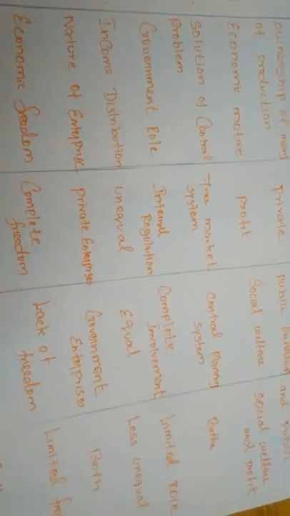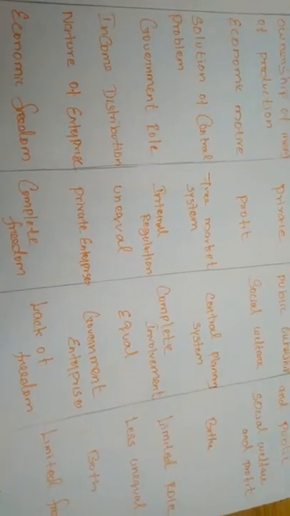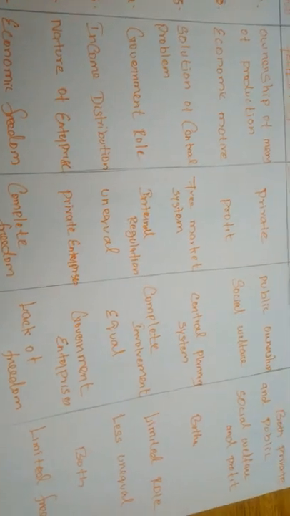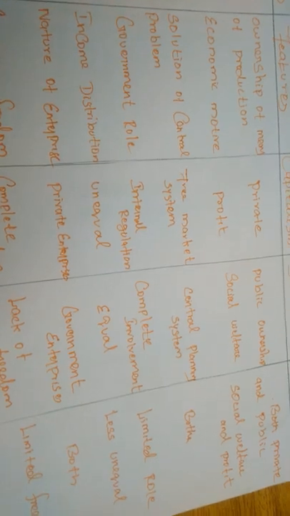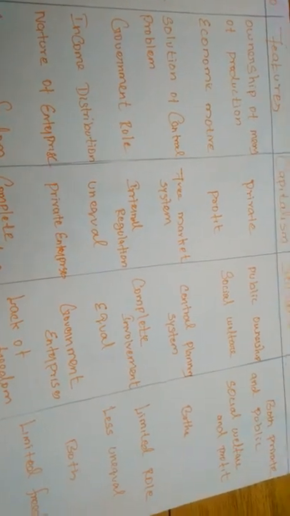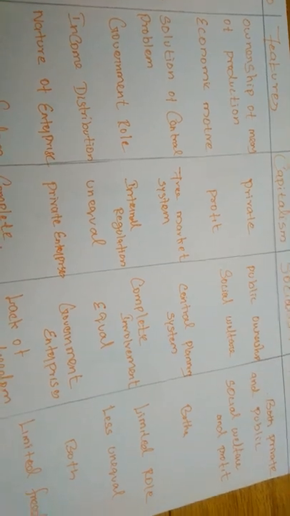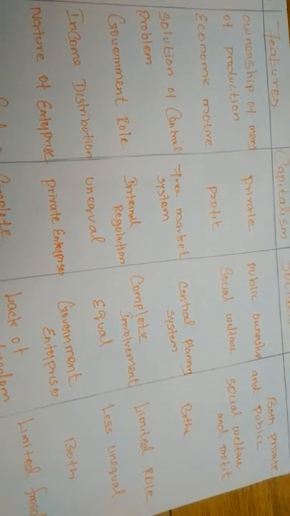Internal regulations means there is no intervention in production, consumption and the basic economic problems. The government will only intervene in defense and infrastructure, and it gives some help to private entrepreneurship.